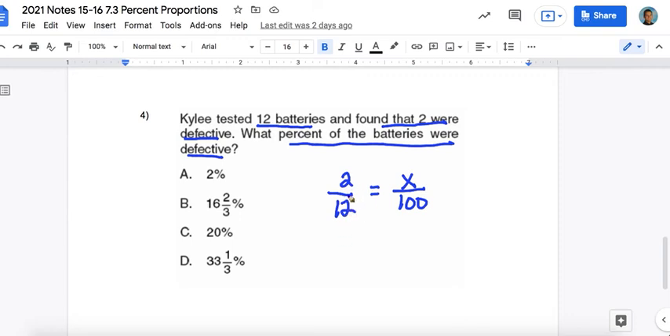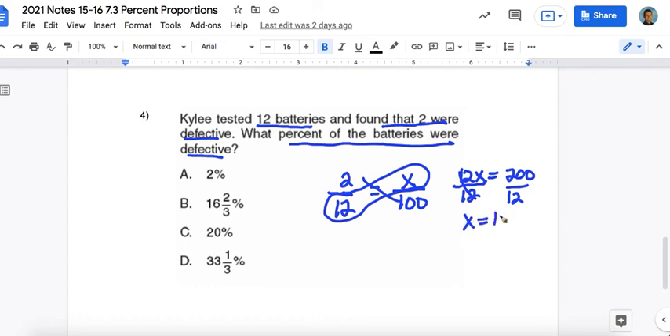Okay, so let's use our cross products or the butterfly method. 12 times X is 12X. 2 times 100 is 200. And the opposite of multiplication is division. So we're going to divide both sides by 12. And my answer is 16.6 repeating, and I need a percent.